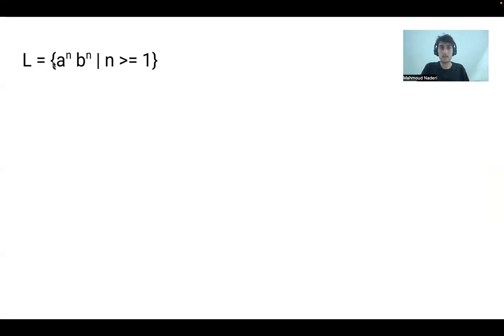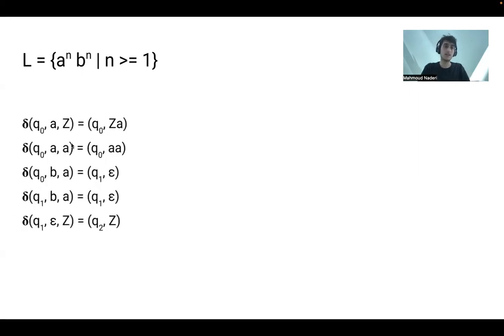We have a language where the number of A's and B's should be equal. So what is our strategy? Our strategy can be to push A's into our stack, and for each B we see, we pop 1 A from our stack, so we can see if they are equal or not at the end.